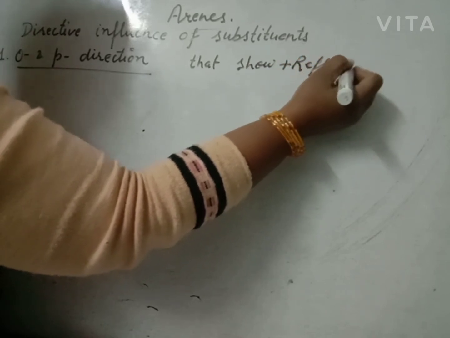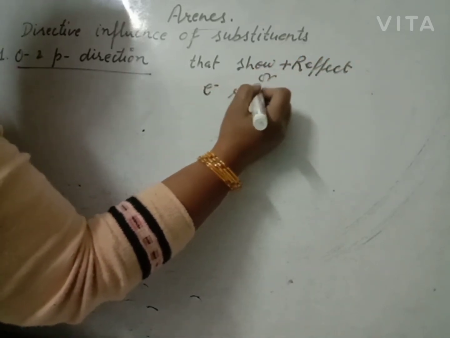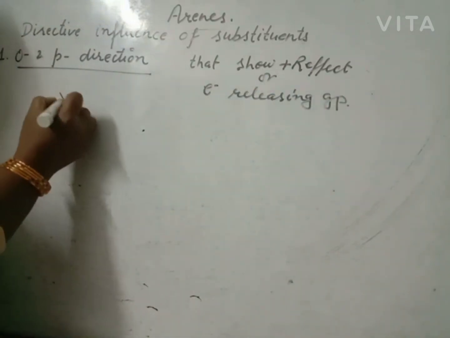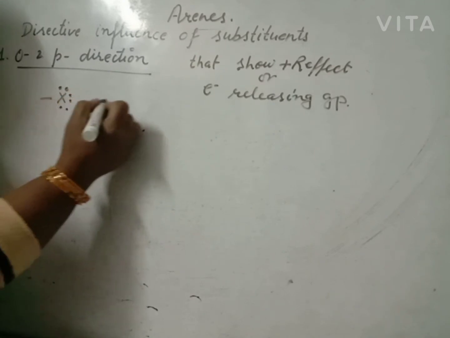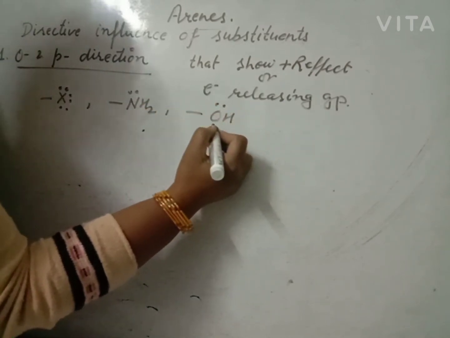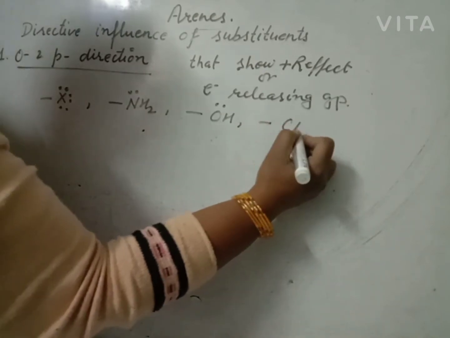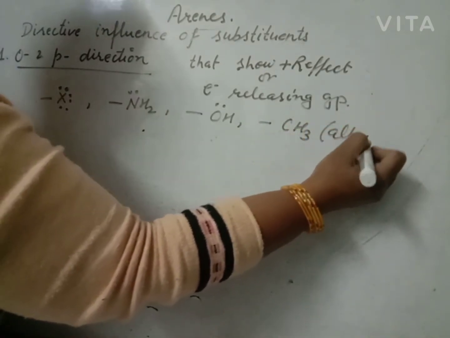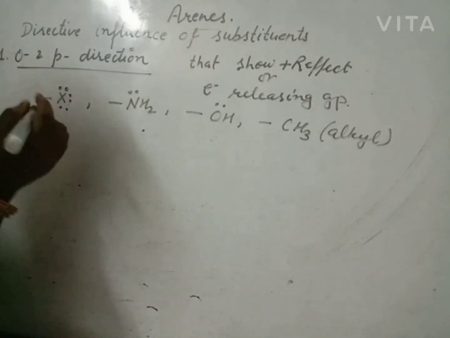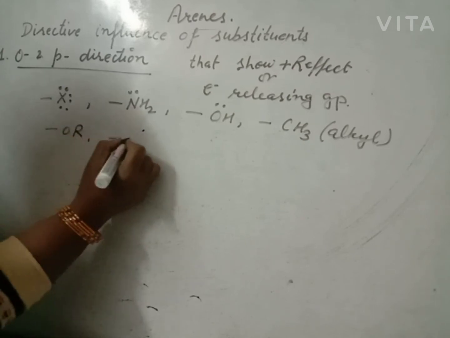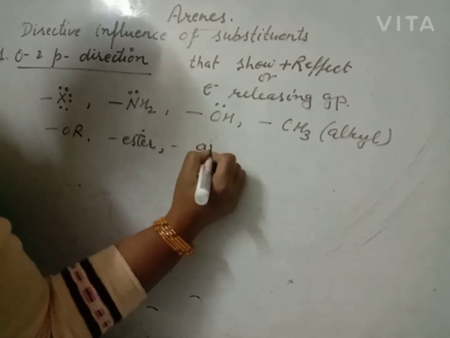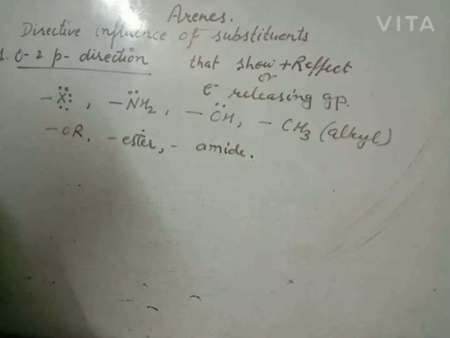Beta, that may be halogen, amine, hydroxyl, alkyl, ether, ester, primary, secondary, tertiary amine, amide. These are the ortho and para directing groups.